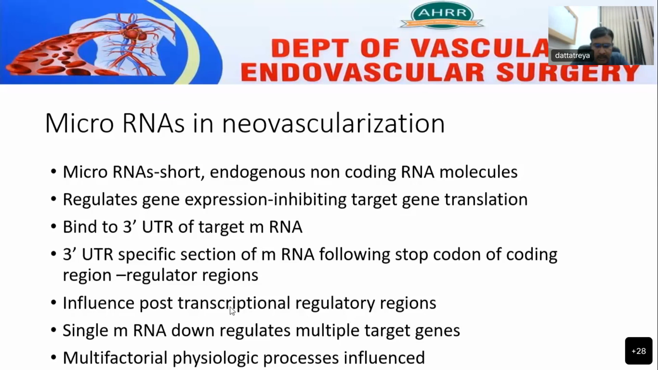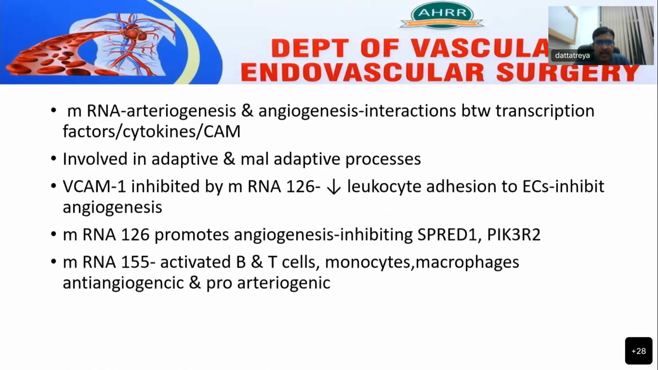A single microRNA can downregulate multiple targeted genes. Multifactorial physiologic processes are influenced by a single microRNA. The microRNAs are involved in angiogenesis by various interactions between transcription factors, cytokines, or cell adhesion molecules, and they are involved in adaptive and maladaptive processes. Adaptive processes include collateral development and capillary formation; maladaptive processes include aneurysmal formation. Vascular cell adhesion molecule 1 is inhibited by microRNA 126, which reduces leukocyte adhesion to endothelial cells, leading to inhibition of angiogenesis.